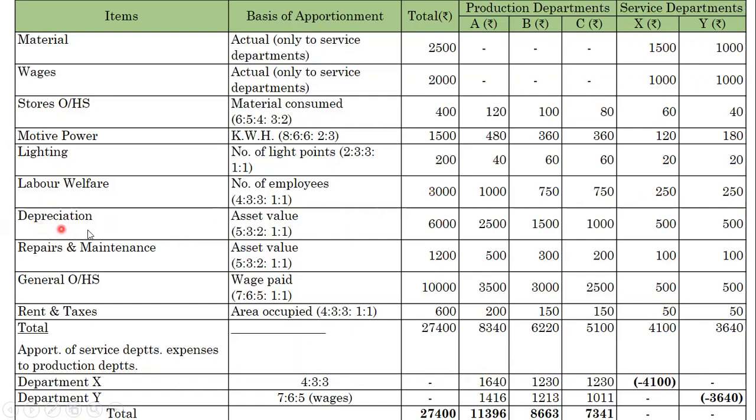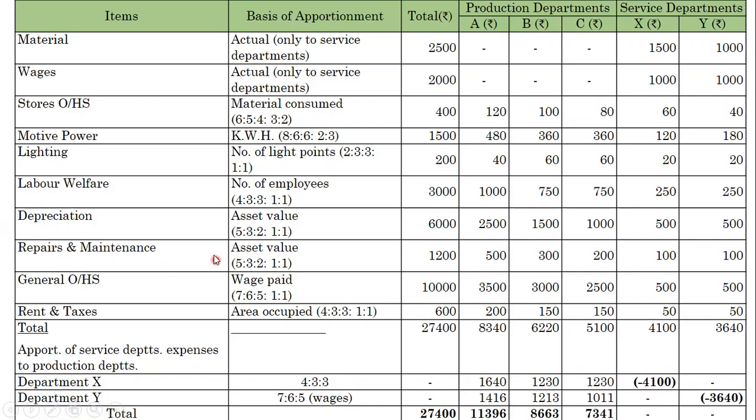Next is depreciation. Depreciation is on the basis of asset value. The ratio is 5:3:2:1:1. Given in the problem, depreciation value is 6,000. A 2,500, B 1,500, C 1,000, X 500 and Y same 500.